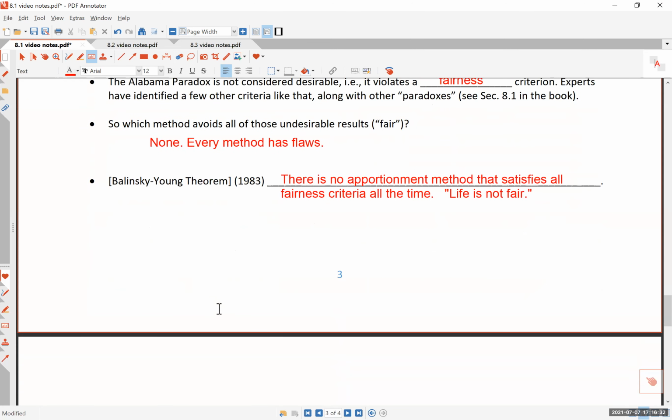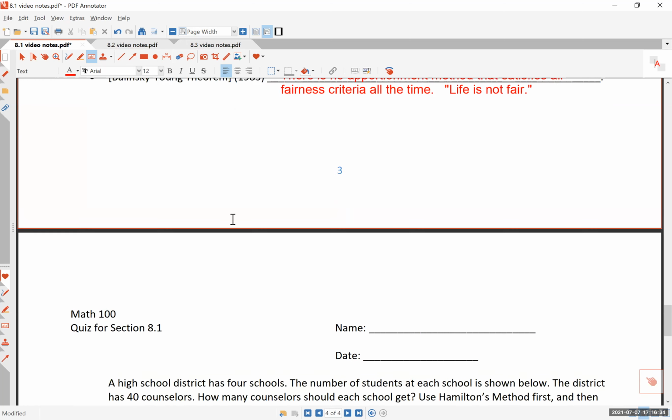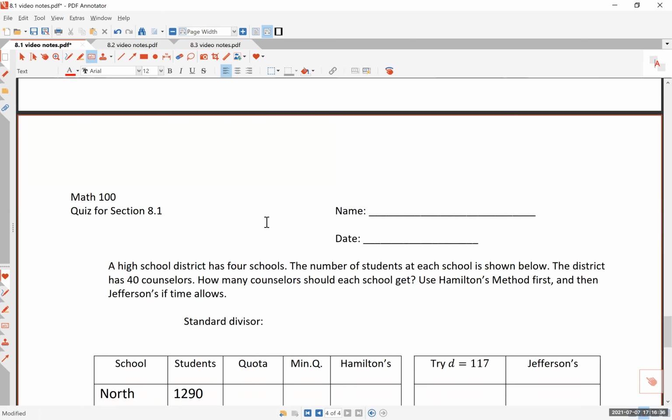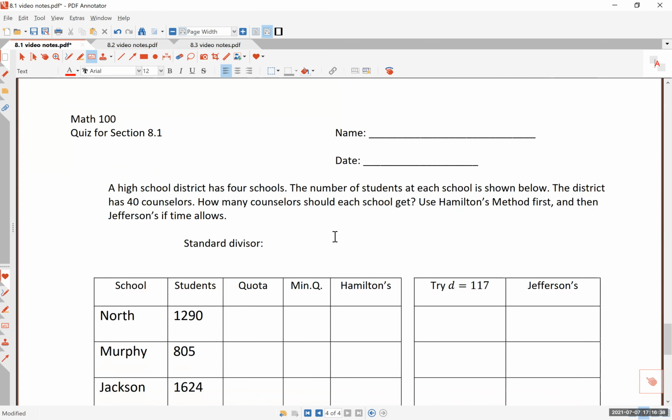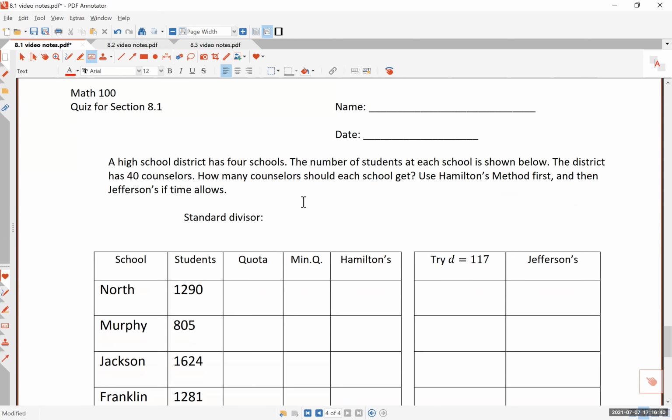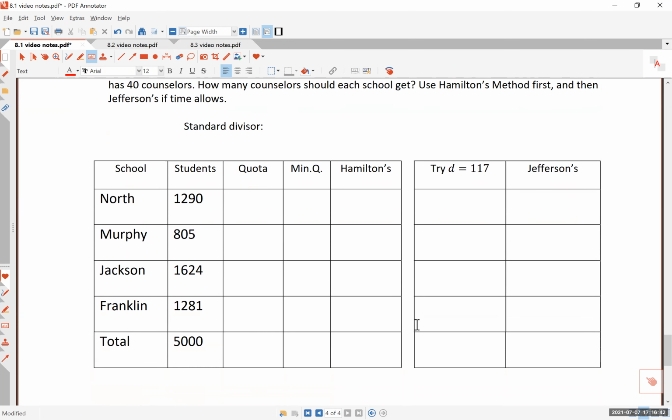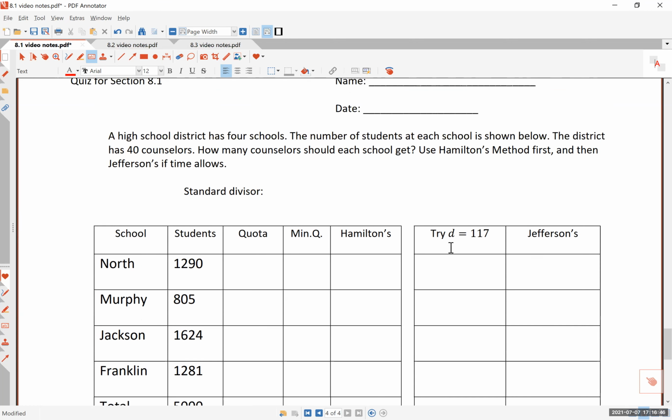Basically, they proved that apportionment is never fair, or not always fair, or there's no fair apportionment method. So with that sad, depressing note, I will end section 8.1. But your opportunity here is to do what we did with Hamilton's method and Jefferson's method. I'm giving you specifically the modified divisor to be used for Jefferson's method.